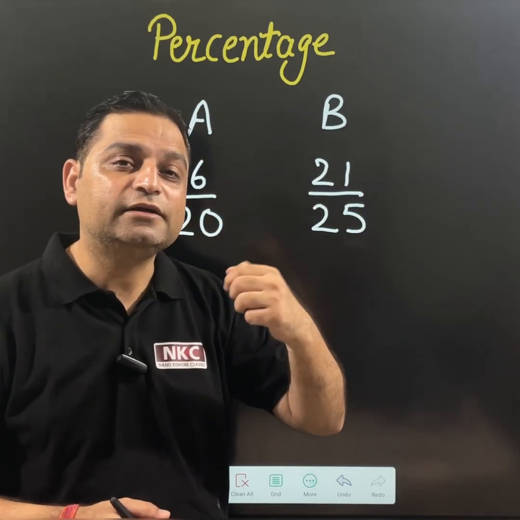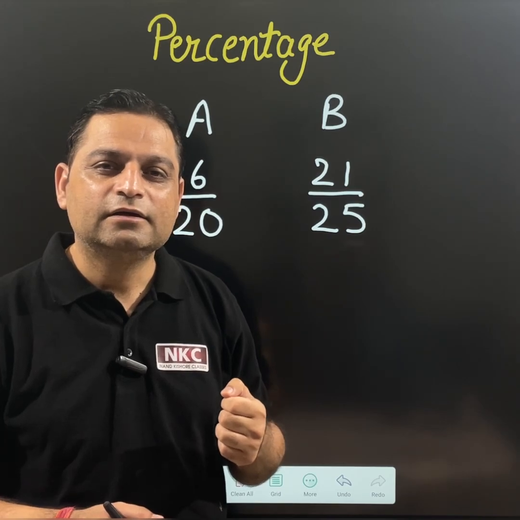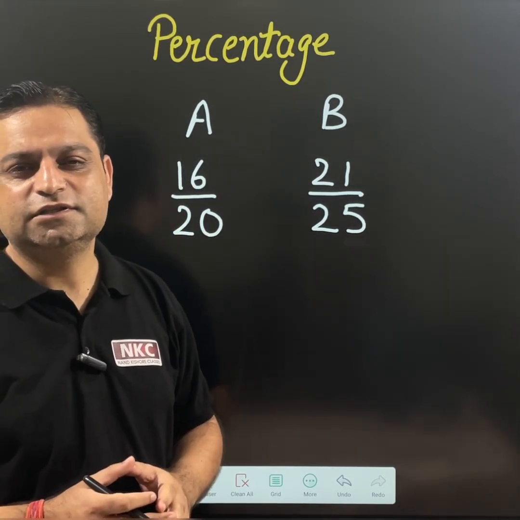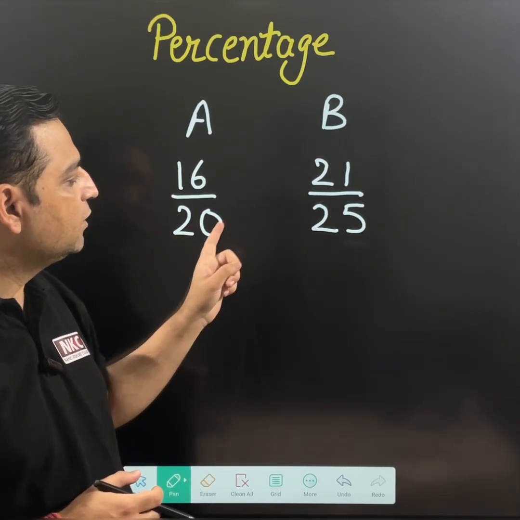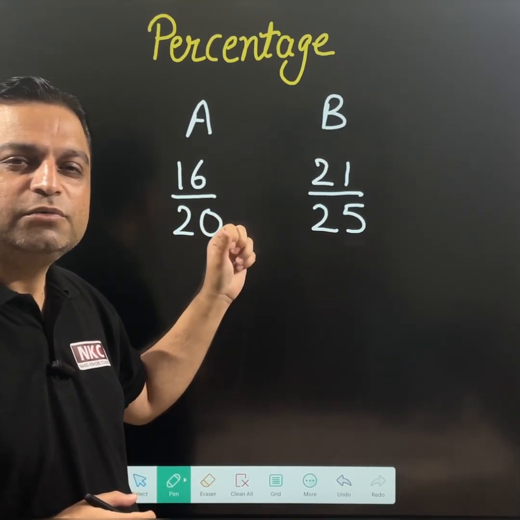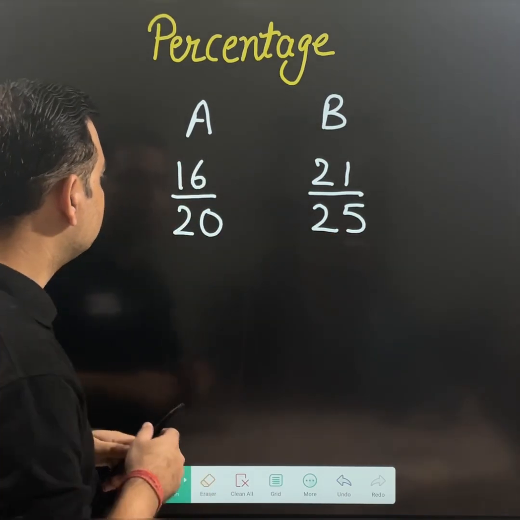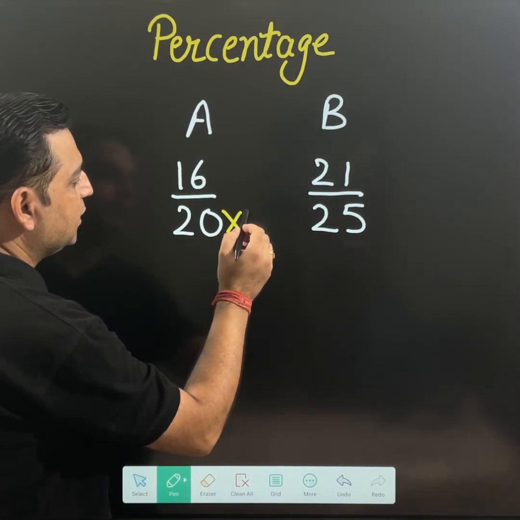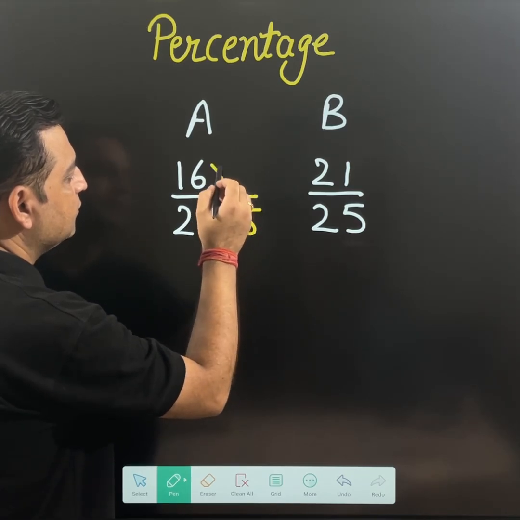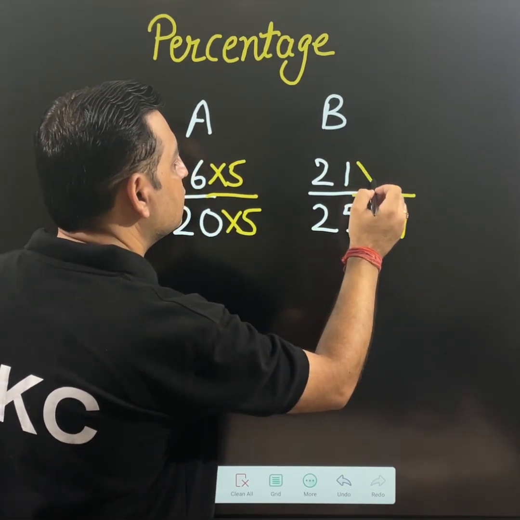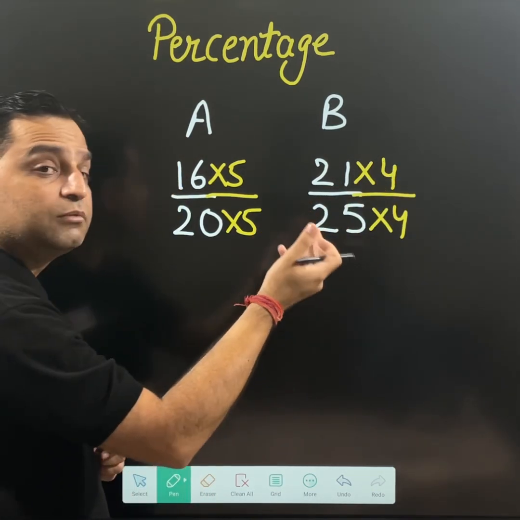Then she found an idea to make the denominator the same. She said, wait, comparing different denominators is difficult, but let me make them 100. She multiplied 20 by 5, 16 by 5, and 25 by 4, and at the same time 21 by 4.